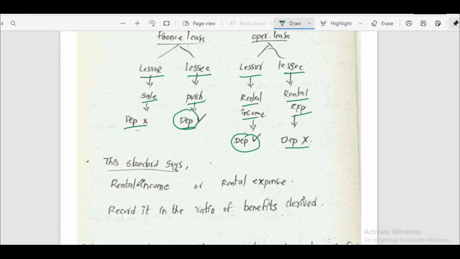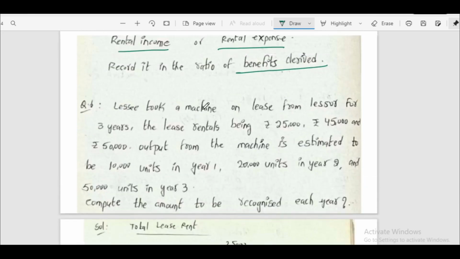This standard says rental income or rental expense. As per this standard, they have to treat it as rental income or else as rental expense. Record it in the ratio of benefits derived. We'll solve this question to understand all the concepts clearly.